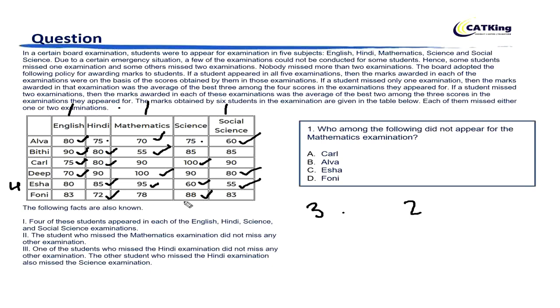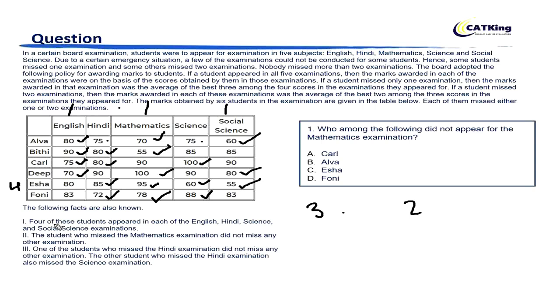right? Now here the average of 88 and 78 is 83. So again, Phony might have missed social science, or she might have missed English, or she might have missed both exams. We can't say anything as of now, but she definitely attempted maths. Alright, so till now we can say this. Let's look at the additional facts now.